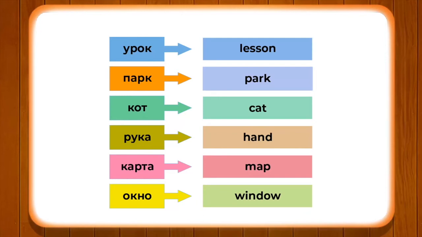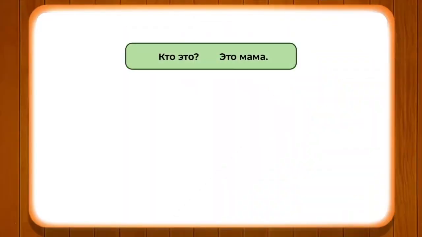Alright, now let us go ahead and see these words which we have just learned. We will be using them in the form of sentences. But before that, let us look at these constructions. Kto, as we already know, means who. Who is this? Kto eto? This is mama, or eto mama. So, this is mama or mother or mom, we can say.